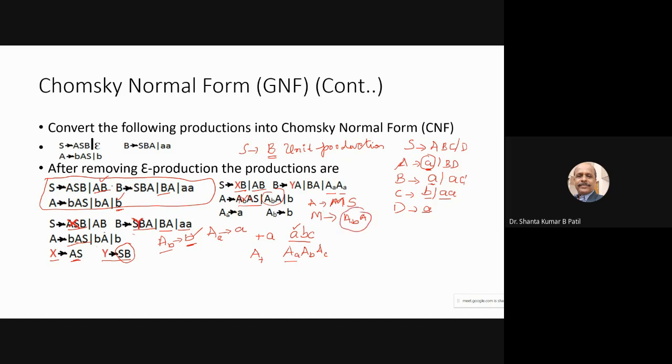This is how we convert all the right hand side productions into only two variables. You take any production, either only a terminal is there on the right hand side of the production, or two variables. Even the replaced variable description on the right hand side has only two variables. This is how we convert the non-Chomsky normal form into Chomsky normal form.